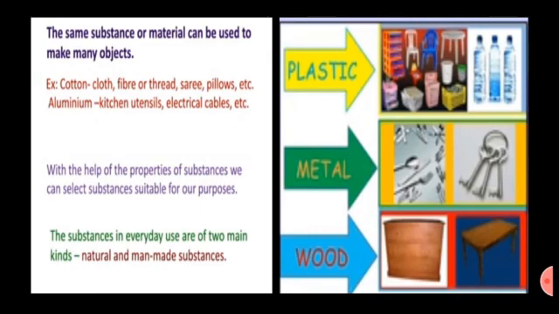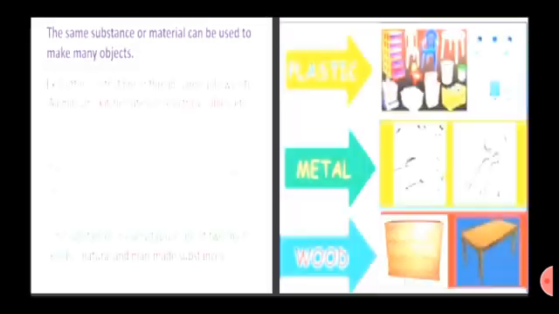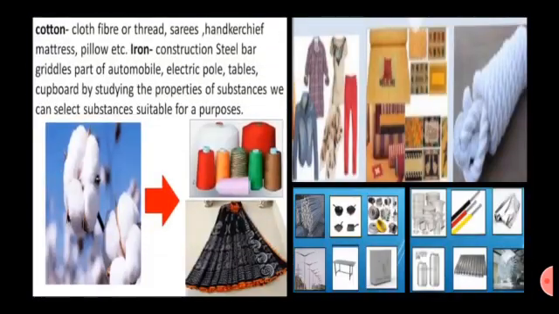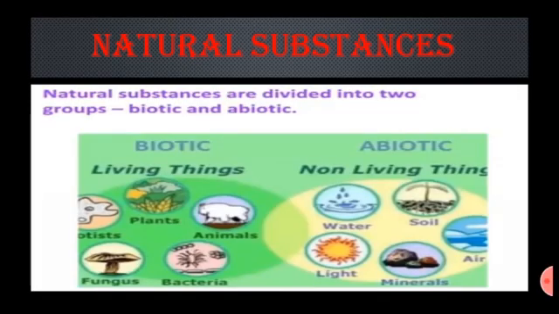Here is some more examples. You can see that from plastic we can make different objects, and also from metals and from wood. The substances in everyday use are of two main kinds: natural and man-made substances. Natural substances are divided into two groups, that is biotic and abiotic.